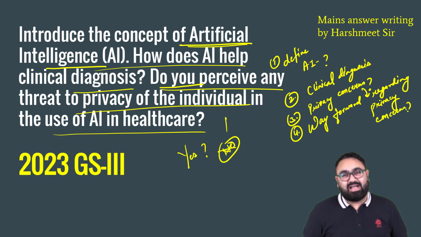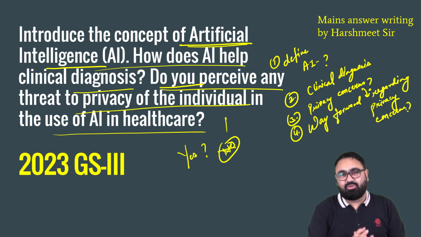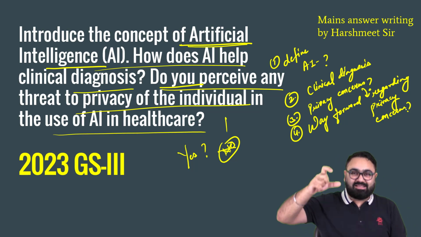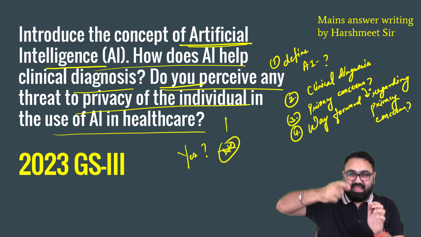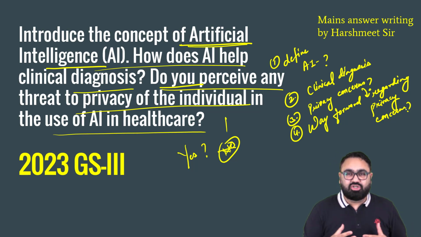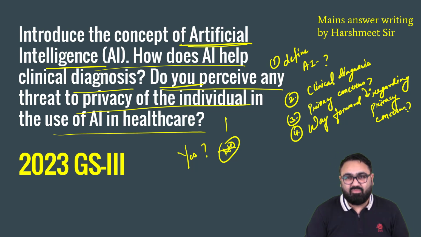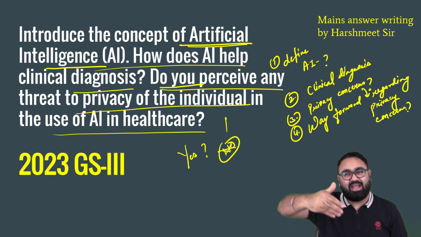So again, these are the things that you should write. Three things that the question is specifically asking you straight on. Fourth thing as a way forward, because they're asking you about a problem of privacy. Give a way forward, and as I told you in the last video also, writing solution to these problems is easy. Whatever you write in the problem part of invasion of privacy, write opposite to it.